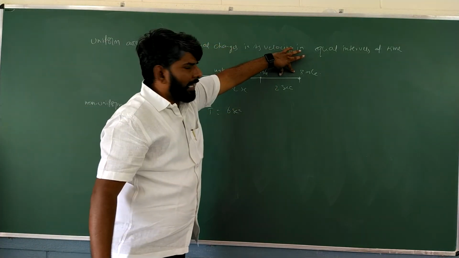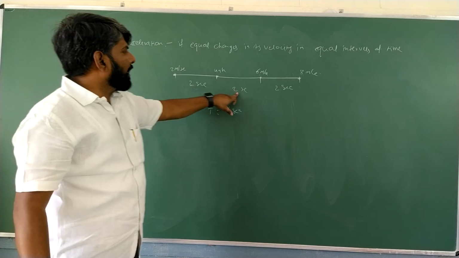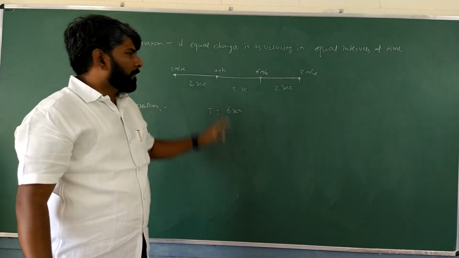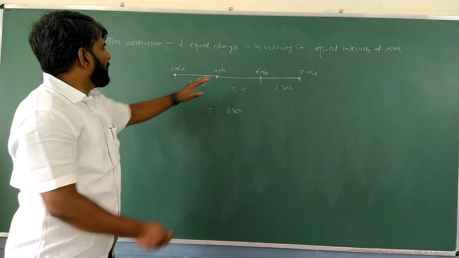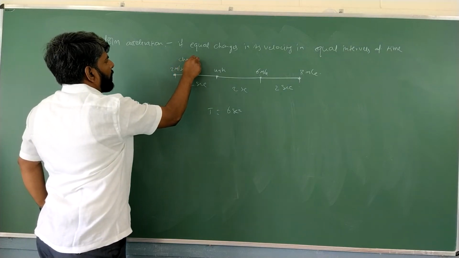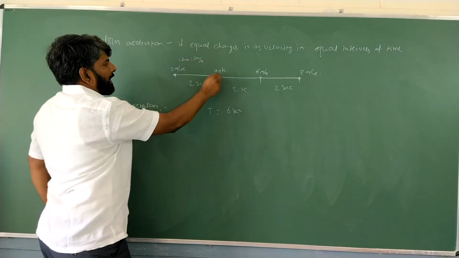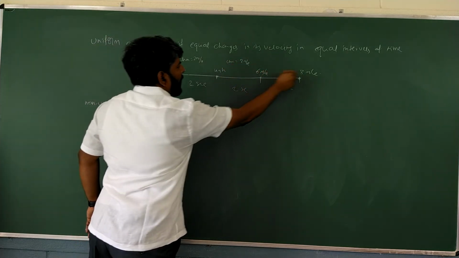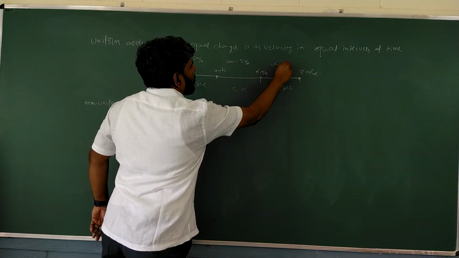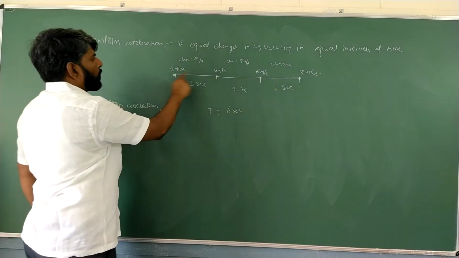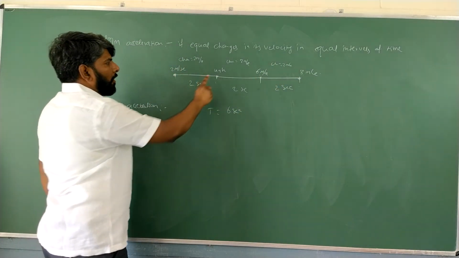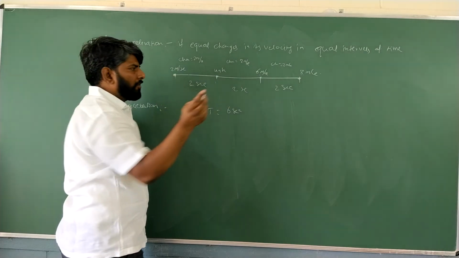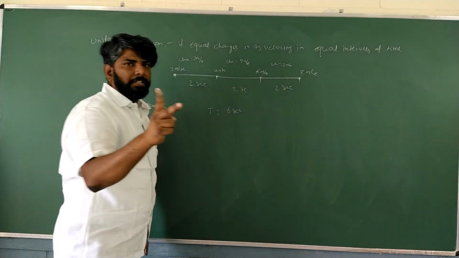So the change in velocity in equal intervals of time is equal. In the first interval the change is 2 meters per second, in the second interval 2 meters per second, and in the third interval 2 meters per second. Because 2 to 4 is a change of 2, 4 to 6 is 2, and 6 to 8 is 2.